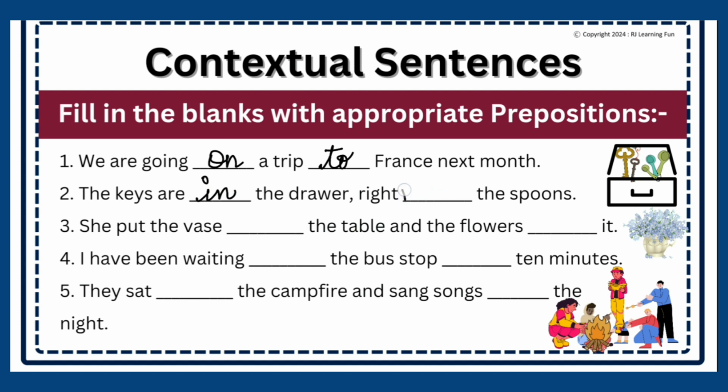So it's right next to the spoons, lying beside the spoons. She put the vase dash the table. So where did she put the vase? On top of the table. So on the table. And the flowers, where are the flowers? In the vase. So the flowers in it. I have been waiting dash bus stop dash 10 minutes. I have been waiting at the bus stop. And for a duration of time we use for. How long have you been waiting? For 10 minutes.